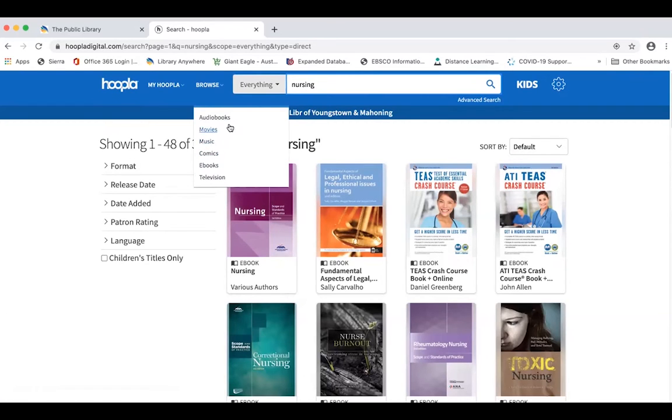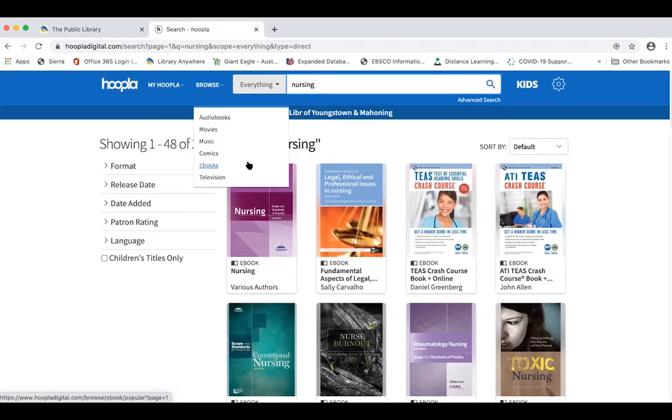So you get the audiobooks, ebooks, and comics for 21 days. Music checks out for 7 days. Movies and television shows you get for 3 days. And you can check out up to 25 items per month. At the end of the month, when the next month starts up, you can check out another 25 items.